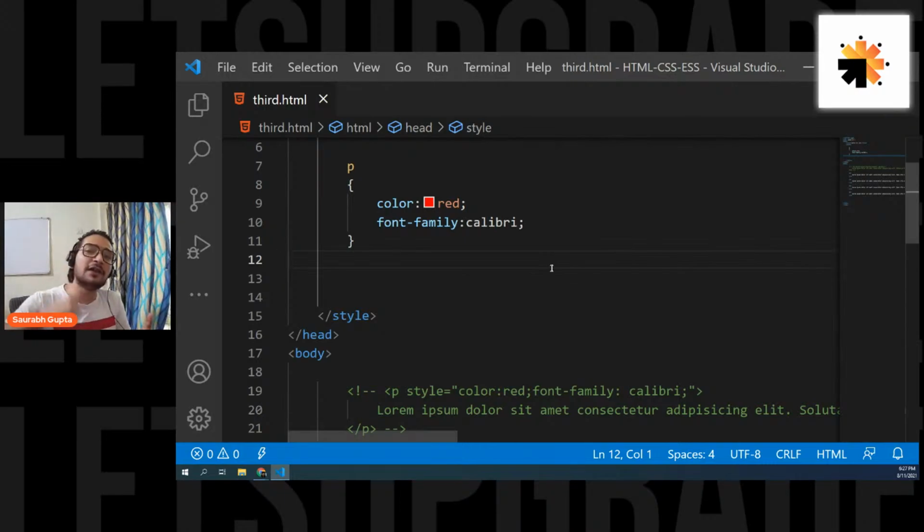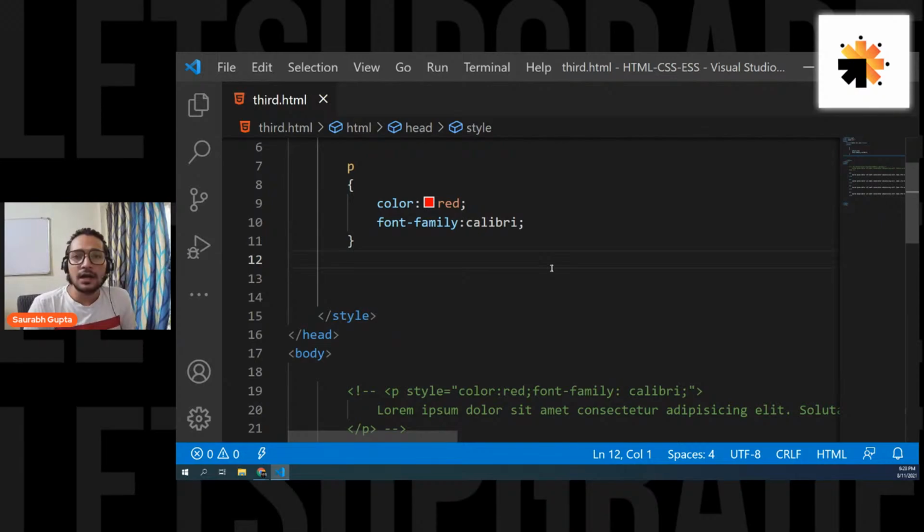But now, we have one more problem. Now, there's one new problem. If internal and inline are applied to the same tag, what? I think your question is, if we apply internal and inline to a tag, what will be applied? In that case, inline will be applied because inline has the highest priority. Is that clear, Altaf? And don't worry, we're also going to discuss this topic. But just for your answer, inline will be applied.